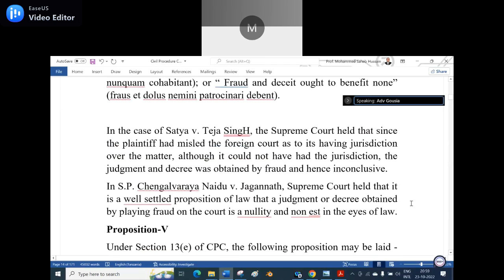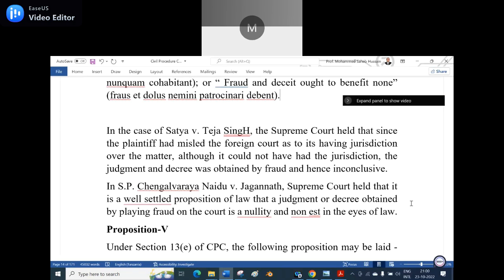In the case of Satya versus Teja Singh, the Supreme Court held that since the plaintiff misled the foreign court as to its having jurisdiction over the matter, although it could not have had the jurisdiction, the judgment and decree was obtained by fraud, hence inconclusive.